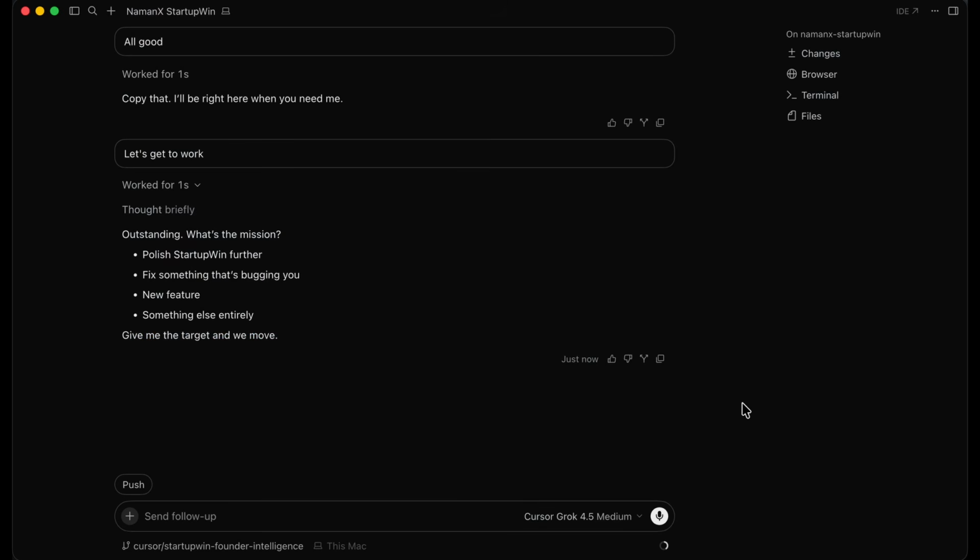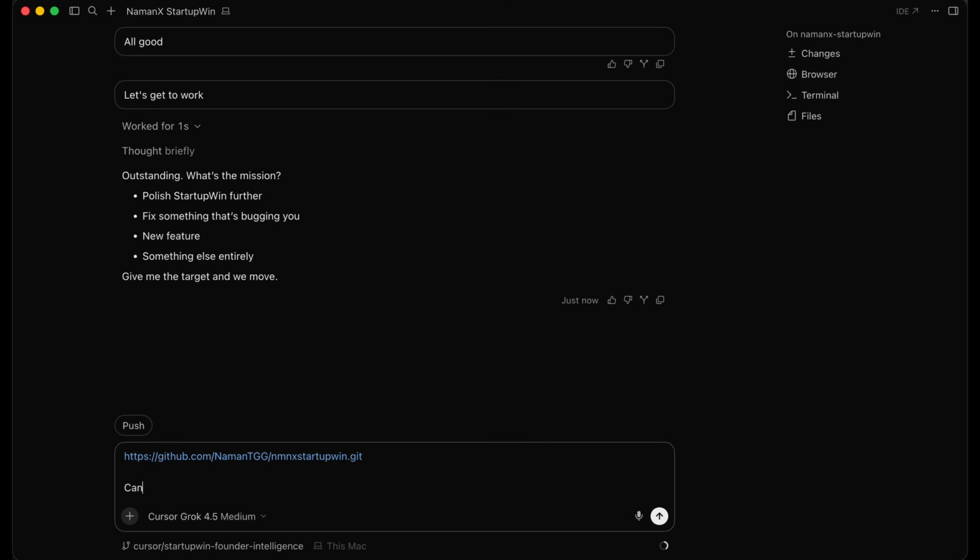Now, what we're going to do is we're going to tell Cursor Grok 4.5 to save all of our code and save our project on GitHub. And the way we're going to do that is the link that we just copied from our GitHub repository. We're going to paste that right here. All right, so I'm going to paste that right over here. And then we're going to say, can you please push all of our code to this repository?